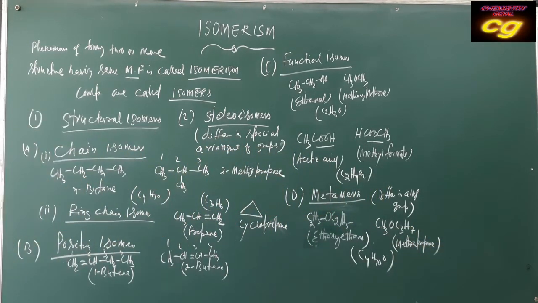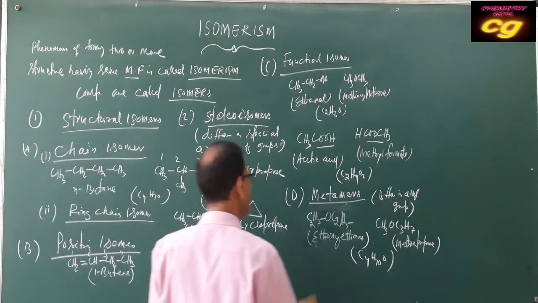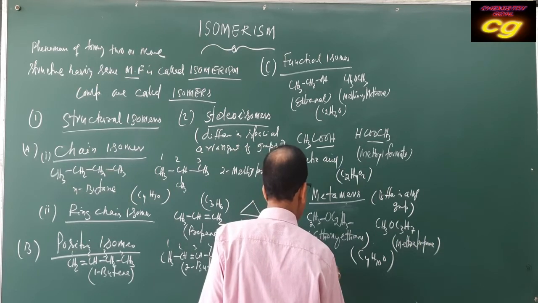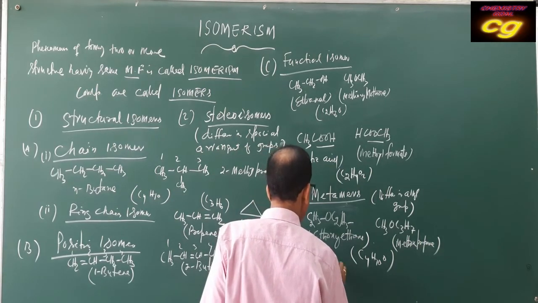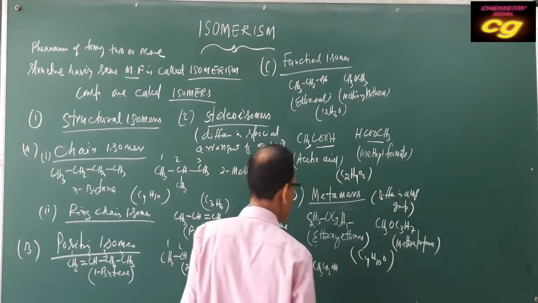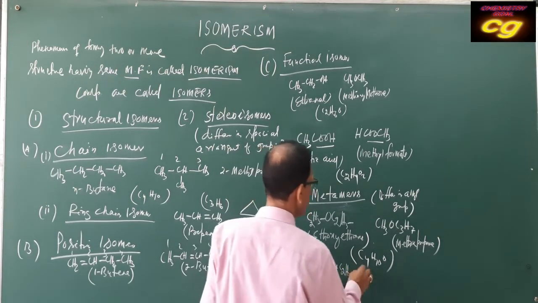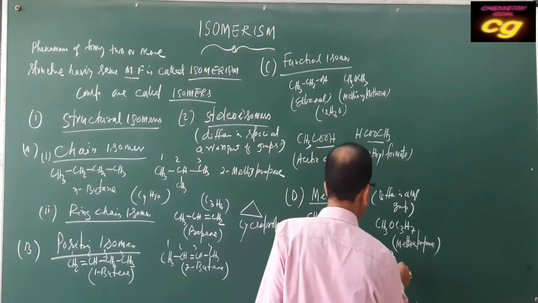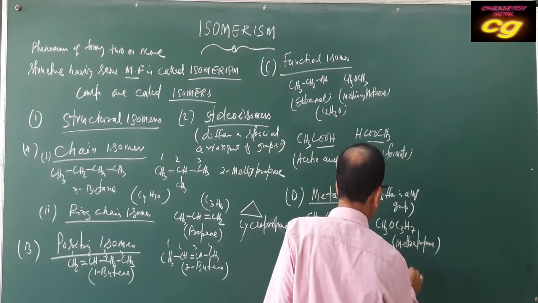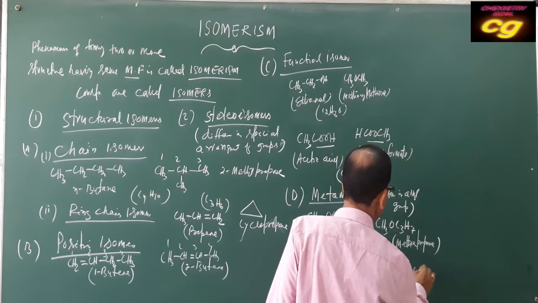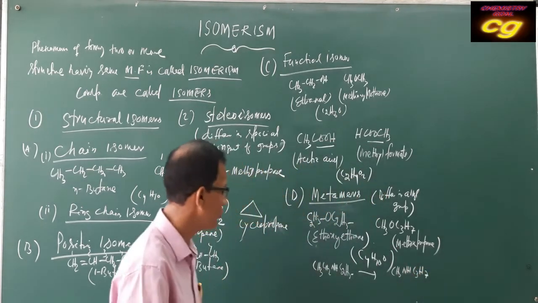Methoxypropane. This is the IUPAC name. So these are called metamers. Another example you can write like this: CH3CH2NH C2H5, which can also be written as CH3NHC3H7.